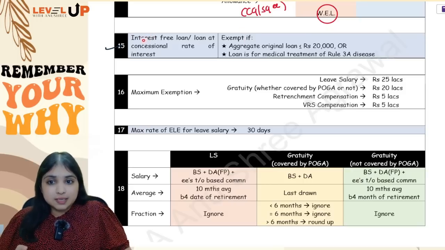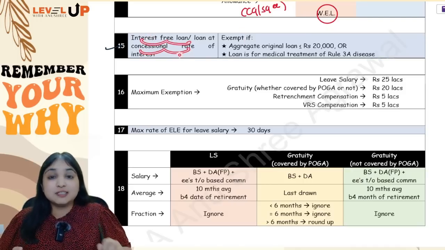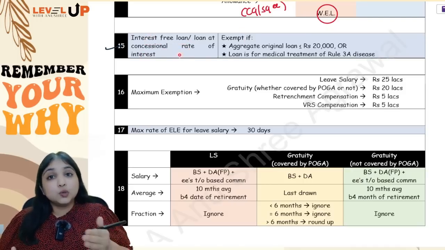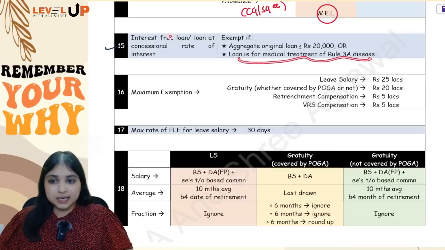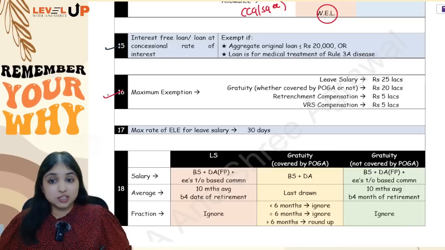Okay, so this interest-free loan, loan at concessional rate of interest, generally it is a taxable perquisite, but you will get exemption in 2 cases. Number 1, if the aggregate original loan is up to 20,000, and number 2, if the loan is for medical treatment of Rule 3A disease. Okay, now coming to your 16th adjustment.